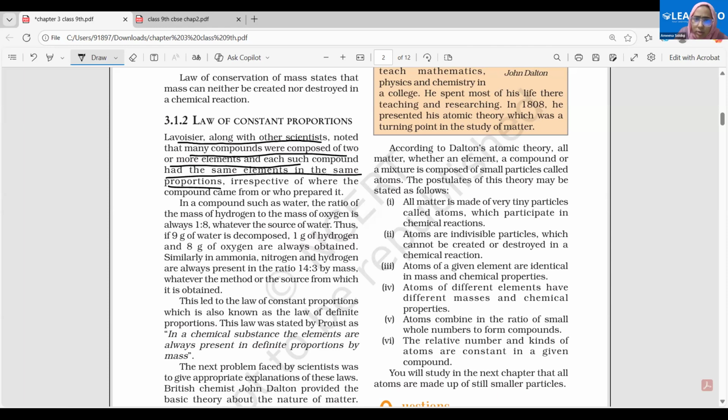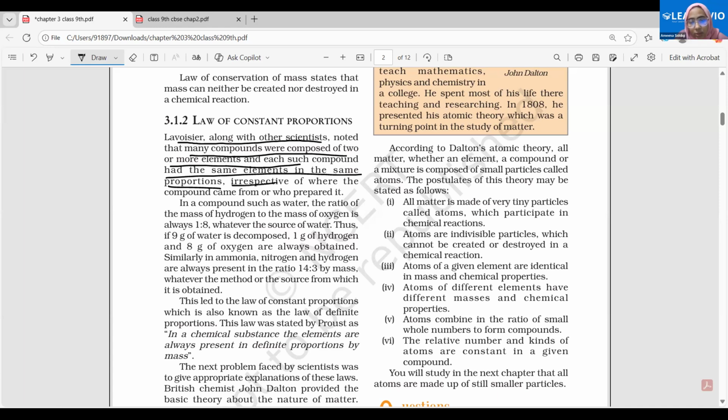Carbon dioxide will have carbon and oxygen in the same proportion, right? One atom of carbon bonded to two atoms of oxygen. Likewise, every compound had the same elements combining in a fixed ratio. This was observed by Lavoisier.